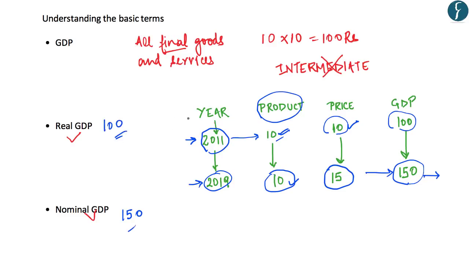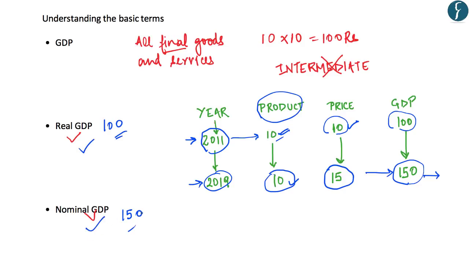Now it is important to reflect on why real GDP and nominal GDP both need to be calculated. In a scenario where the production of goods has not increased, as in this case, the GDP value still got inflated because of inflation. So to differentiate between an actual increase in production and an increase in market prices, it is important to calculate both real GDP and nominal GDP.